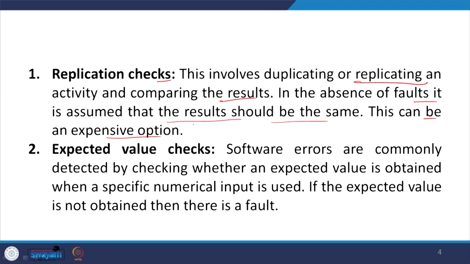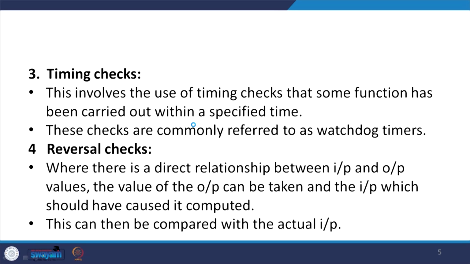If the expected value is not obtained, then naturally we say that the system has got a fault. The next way is the timing check. This involves checking that some function has been carried out within a specified time. These checks are commonly referred to as watchdog timers.